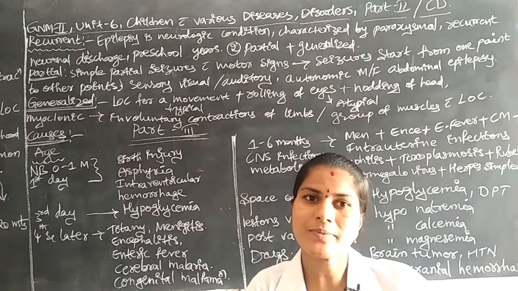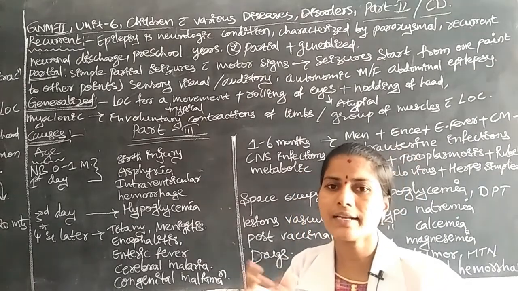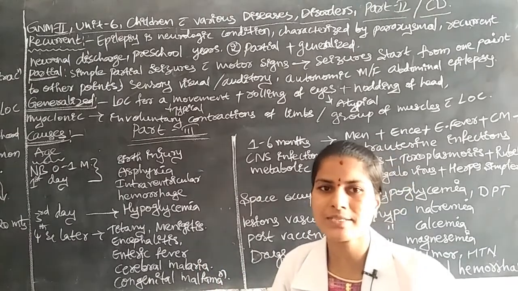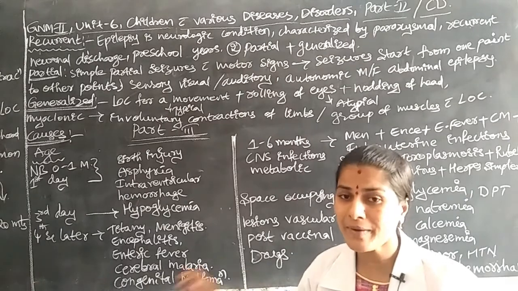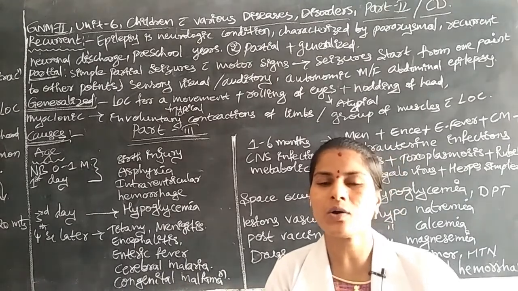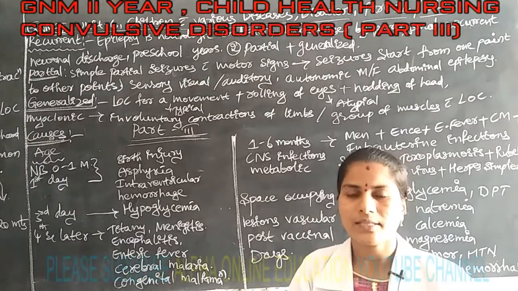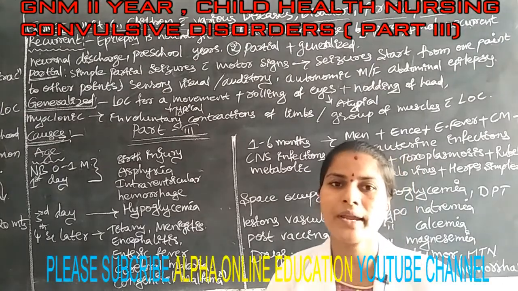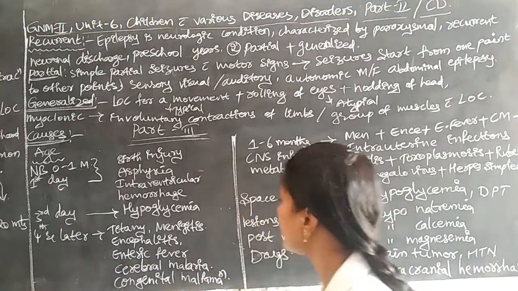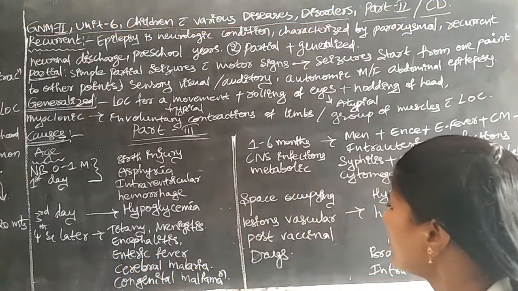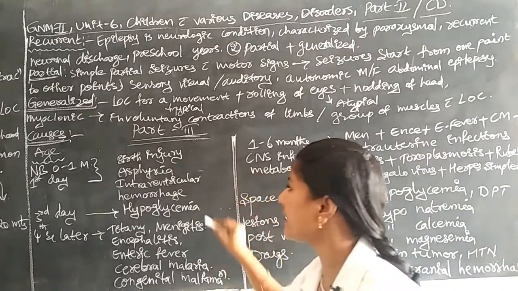Why the nerves? Here the nerves have one function: receiving and transferring impulses from the brain to the affected parts. If by birth there is some structural abnormality in the brain and spinal cord, then the children may be prone to get convulsive disorders.